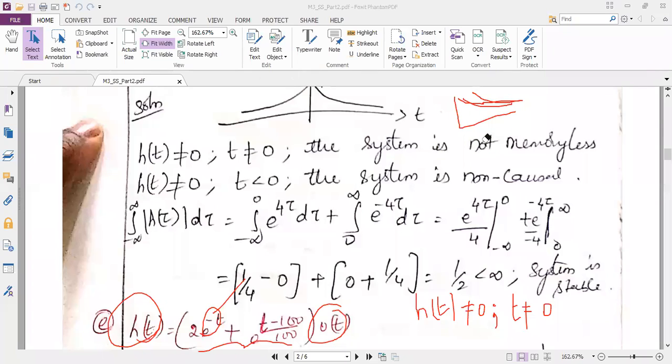If it is an exponential signal, it will be continuous throughout the time period. So other than origin also I will be having the signal. So now tell me whether it is memoryless or not memoryless. Not memoryless. Okay, very good. The system is not memoryless.